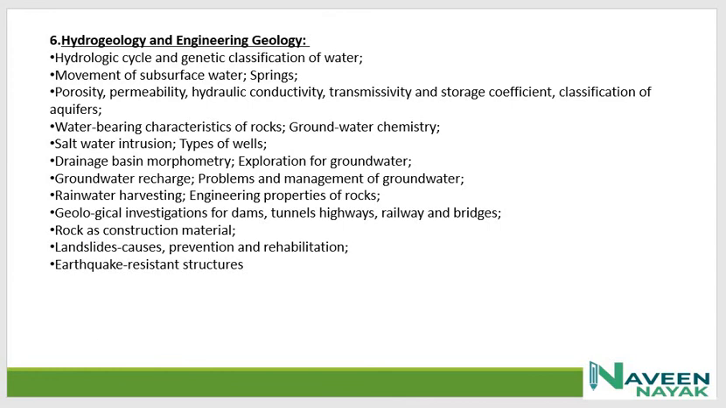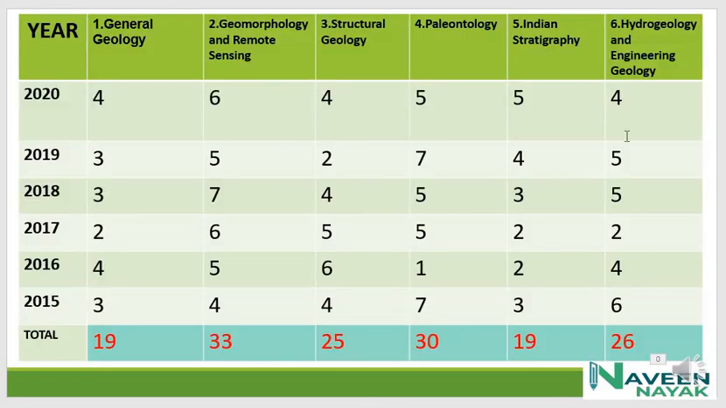Next we see the weightage of questions, how many questions are asked from each chapter. I said that there are 6 chapters in the geology optional paper 1. I took 6 previous years' question papers, and I found how many questions they gave from each chapter.